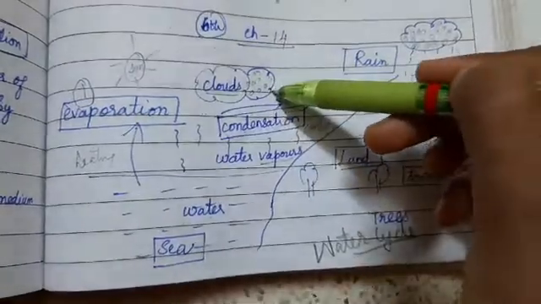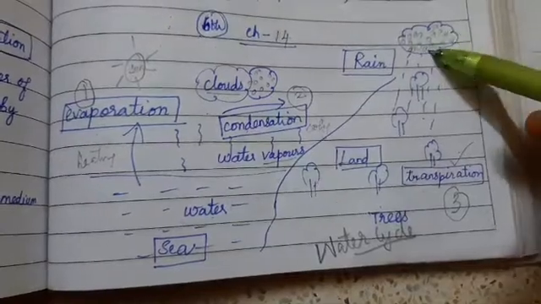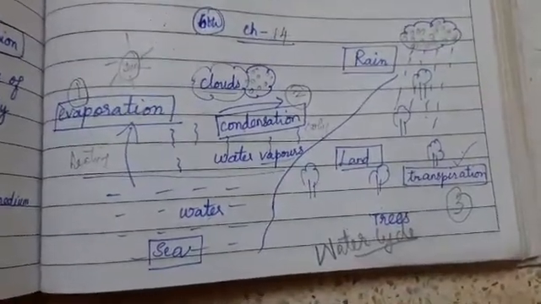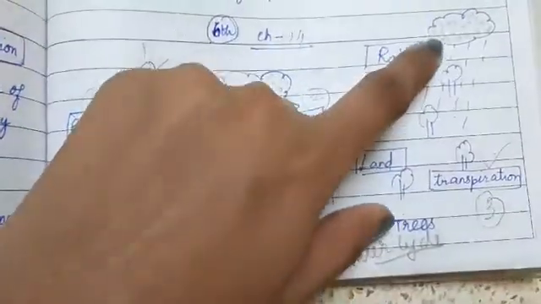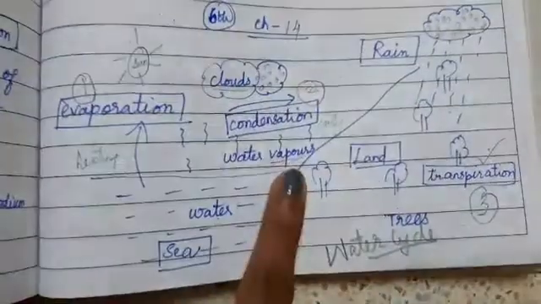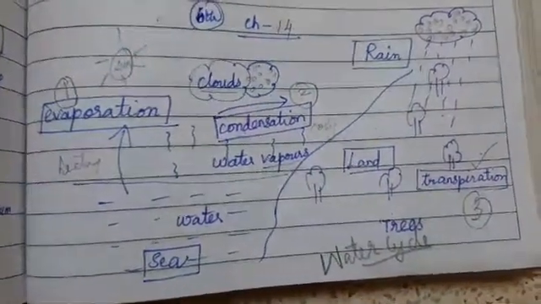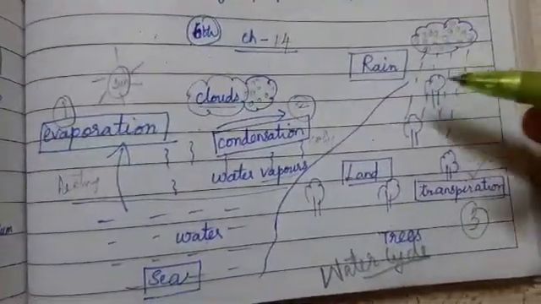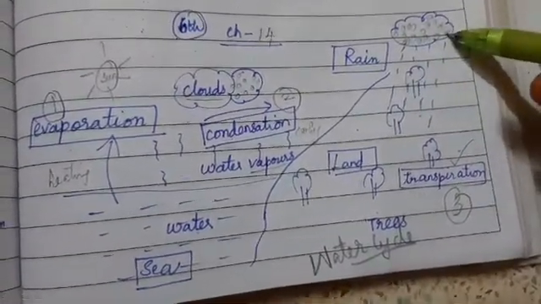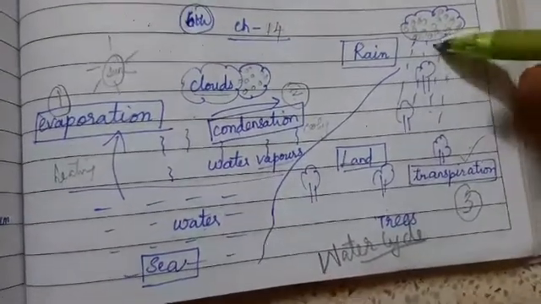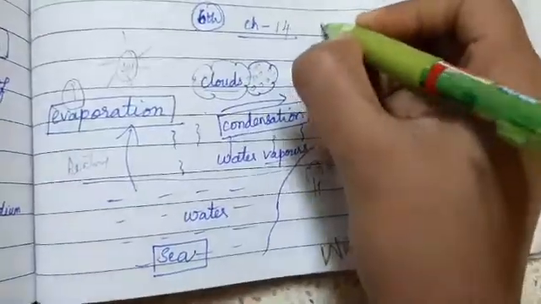Once more and more water drops are collected, and if it is too heavy, the cloud bursts, and the water pours down onto the earth in the form of rain. Understood? Since the clouds are heavy with the water droplets, they cannot carry more than that, and they burst to pour the rain. This process is called precipitation.